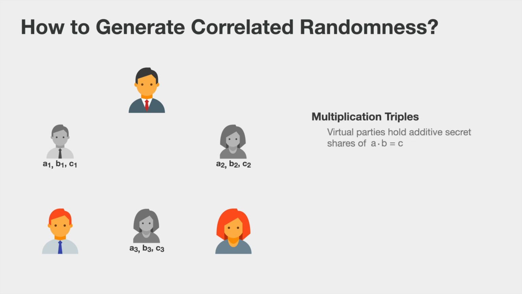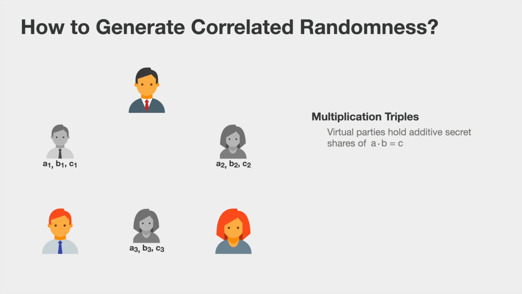Now recall that the virtual parties are the ones that are executing the protocol, so they need the correlated randomness that Beaver's circuit evaluation approach needs. And the correlated randomness has the form of multiplication triples. These are additively secret shared multiplication triples of A times B equals C. So A equals A1 plus A2 plus A3, and B and C equivalently are also additively secret shared.